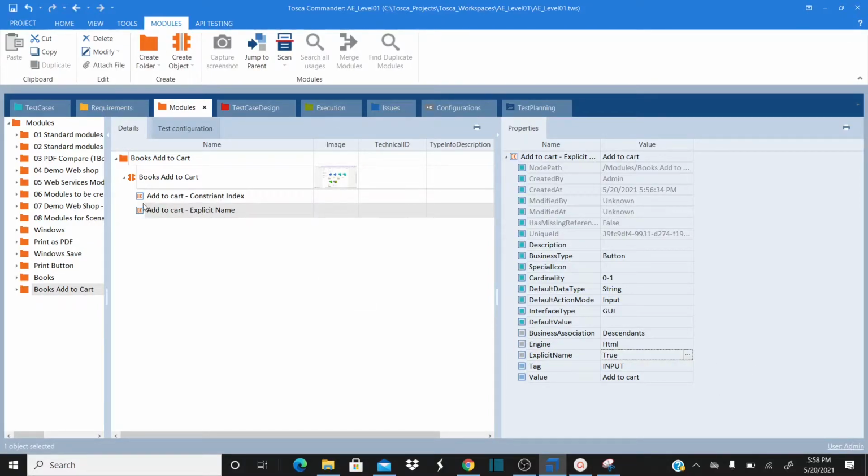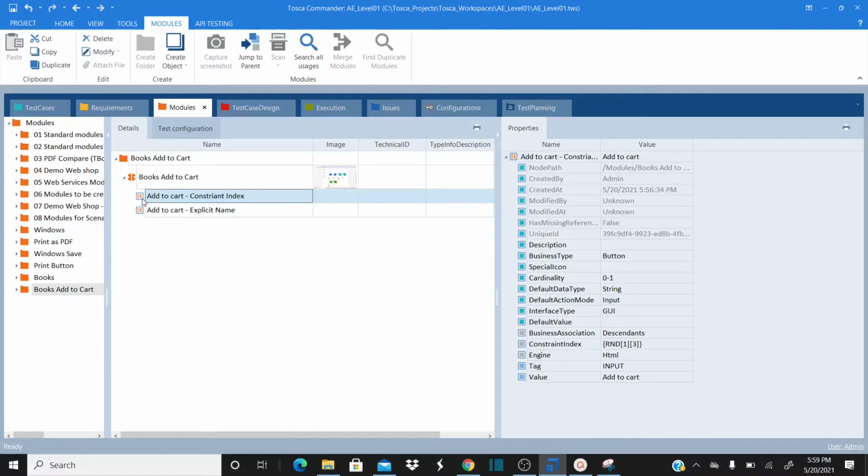That means this control can be used as an explicit name control, so that you can use this control or allow us to change the name of the module attribute or the test step value in the test case section. Let me explain that while automating by using the test case. Remember that we added these two with two different identification methods. One is constraint index, another one is explicit name.